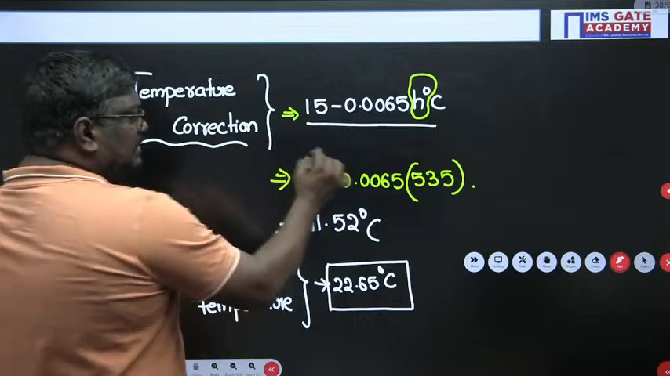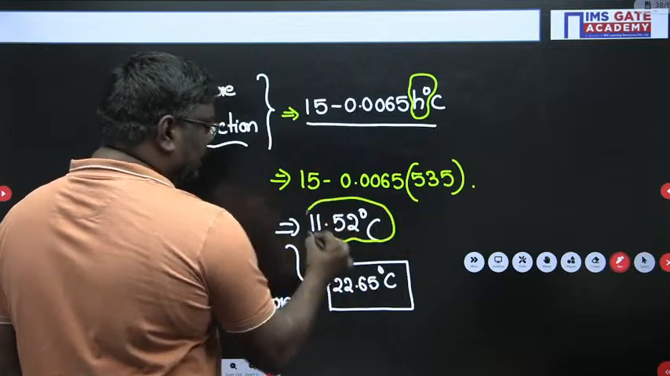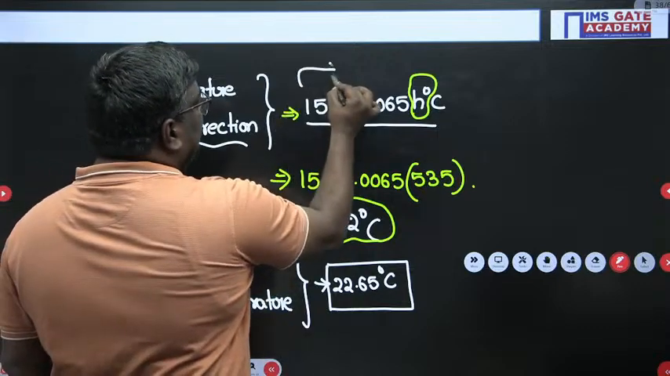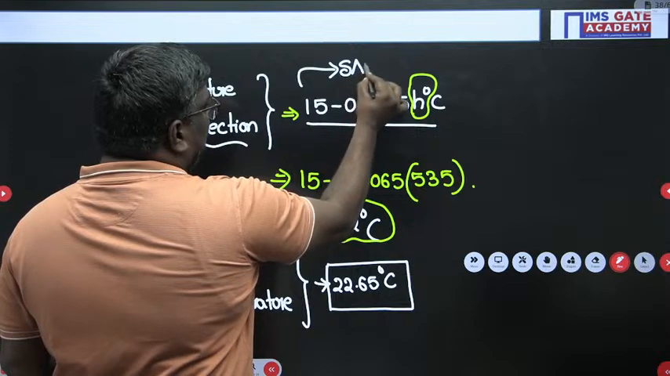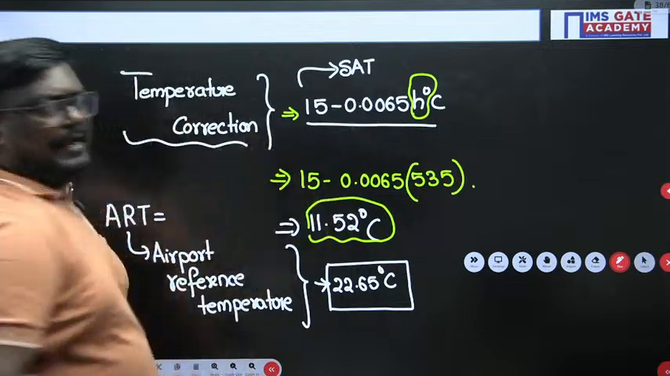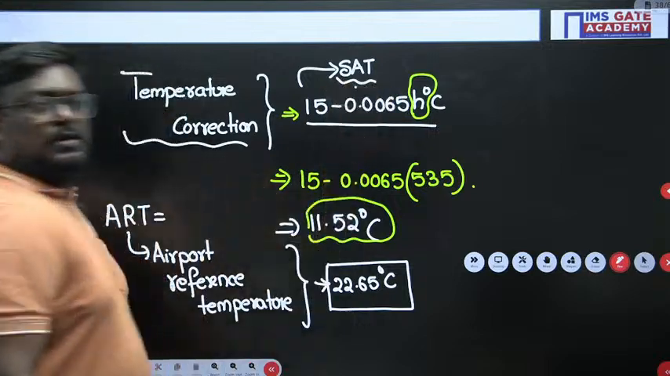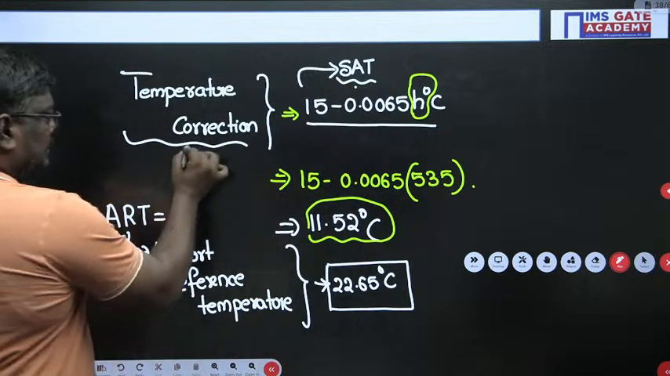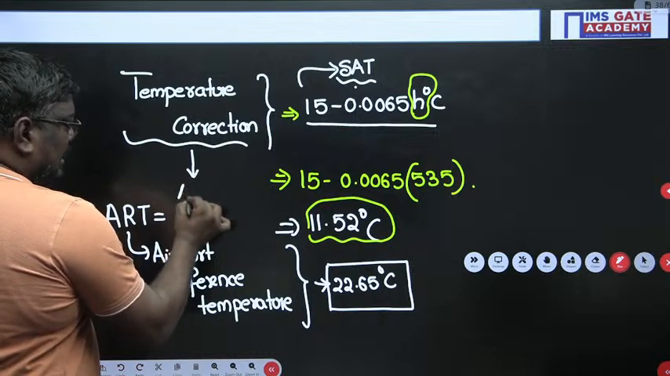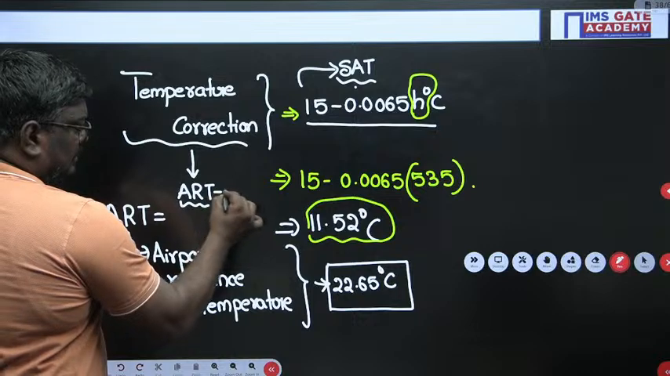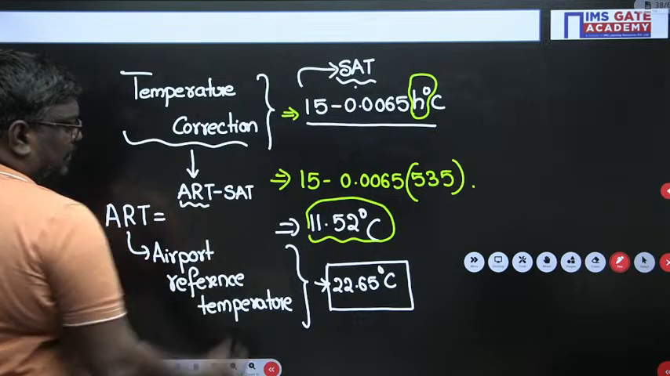Now, what is this 11.525 degree? Can you tell me, Vinay? Sir, this is called the SAT. What is SAT? Standard atmospheric temperature. Now, my dear students, temperature correction is the difference between airport reference temperature minus standard atmospheric temperature.